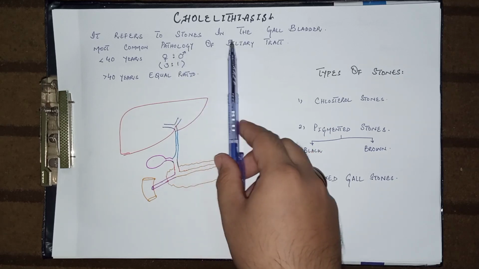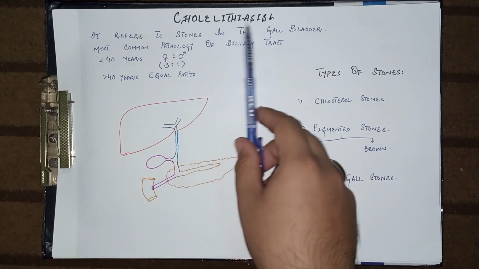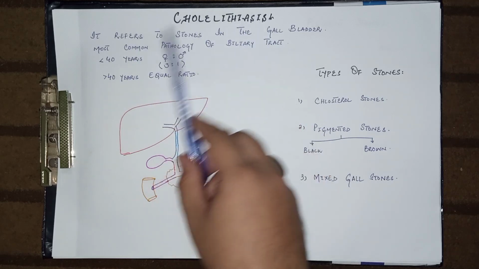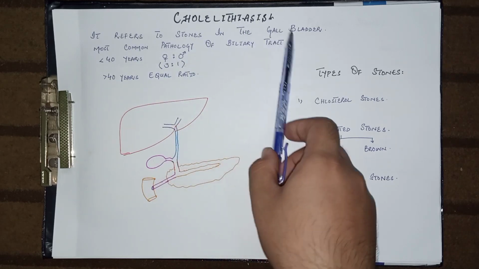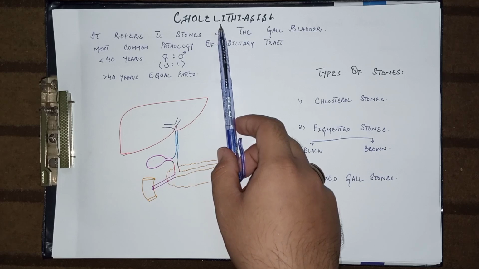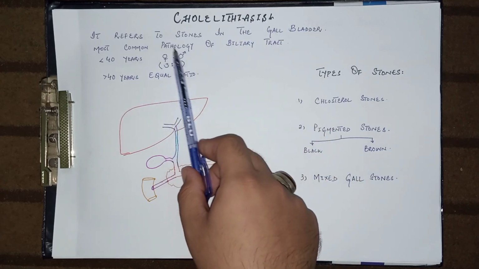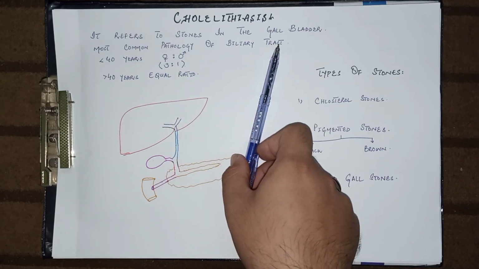Today our topic of discussion is cholelithiasis. So what is cholelithiasis? Cholelithiasis refers to the stones in the gallbladder. Cholelithiasis is also called gallstones. It is the most common pathology of the biliary tract.